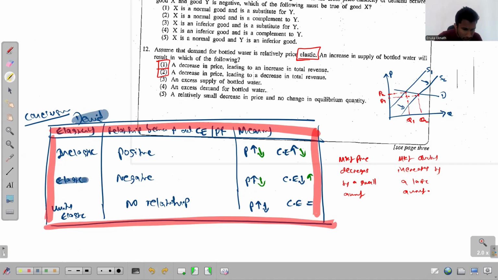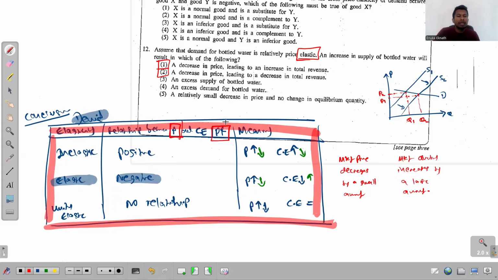This is the relevant row. Demand is elastic. And we discussed that there is a negative relationship between the price and the consumer expenditure, or we said there is a negative relationship between the price and the producer's revenue.